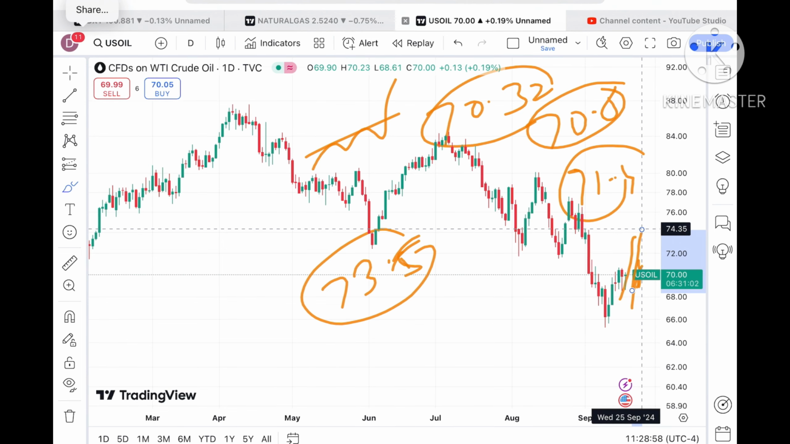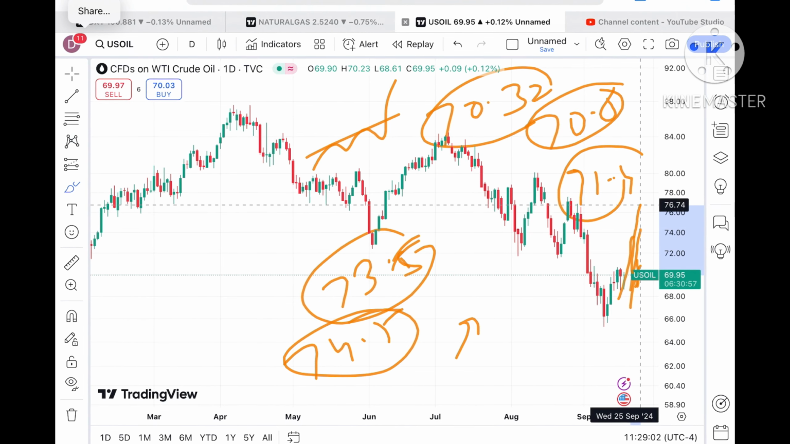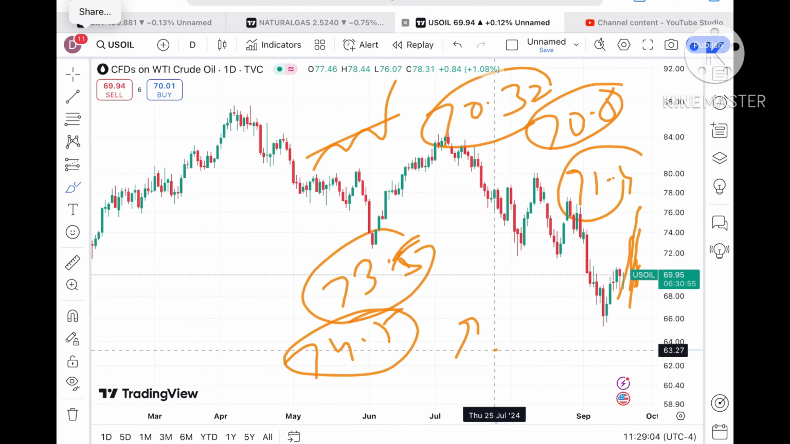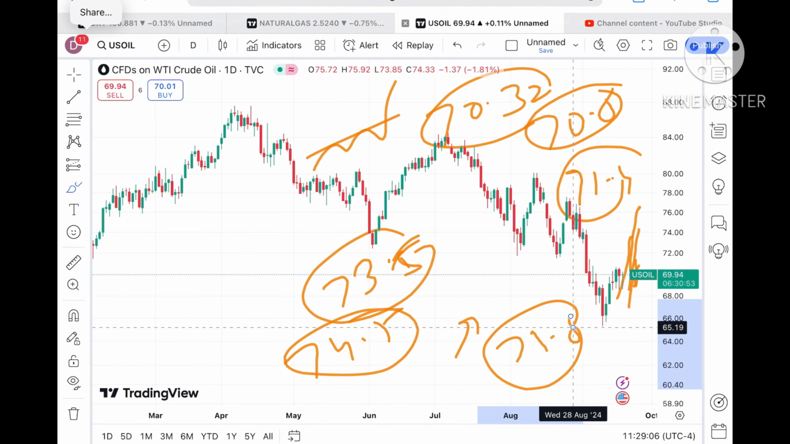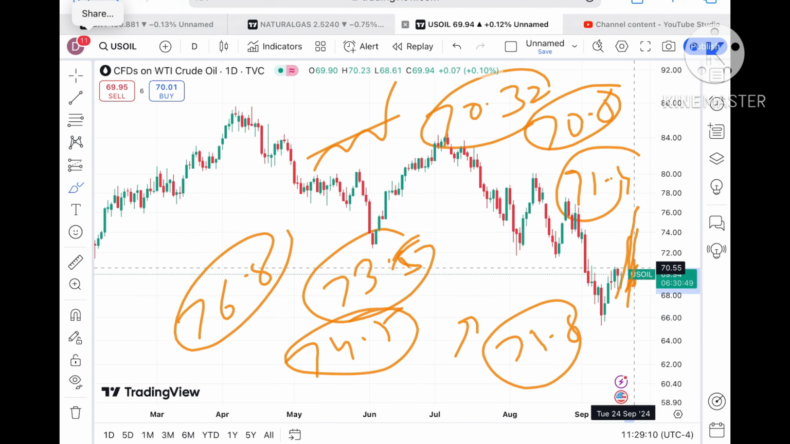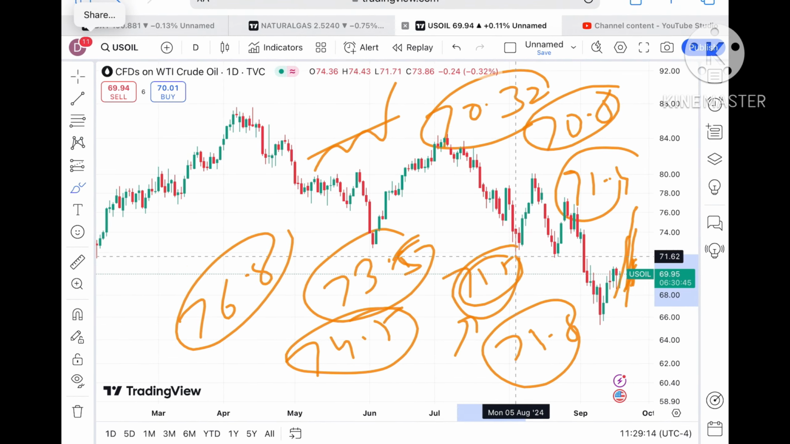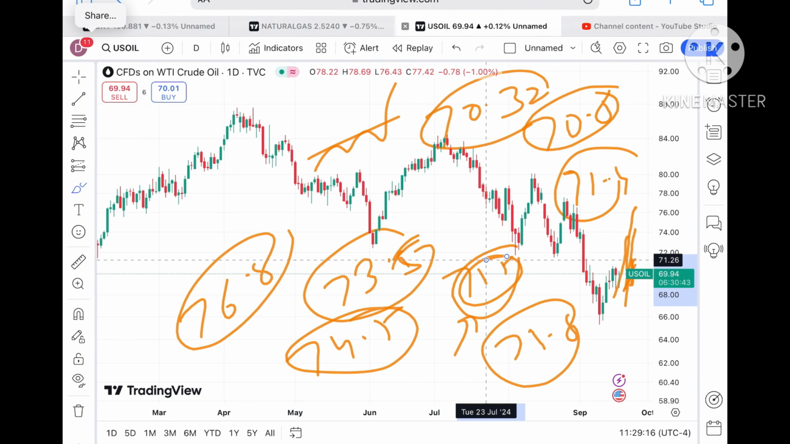Now if the price moves above that particular level, chances of going towards a level of 74.5 will be there. And if that sustains, we can see further upside towards a level of $75.8, and then it can go towards 76.8. You have to understand that as soon as the price goes above a level of 71.5, chances are high it will go further high.